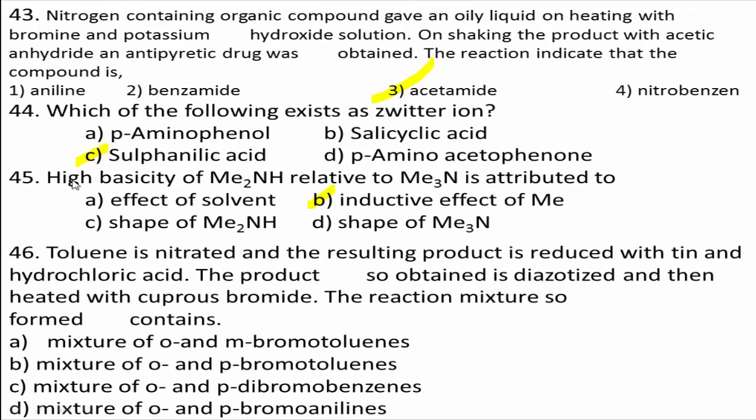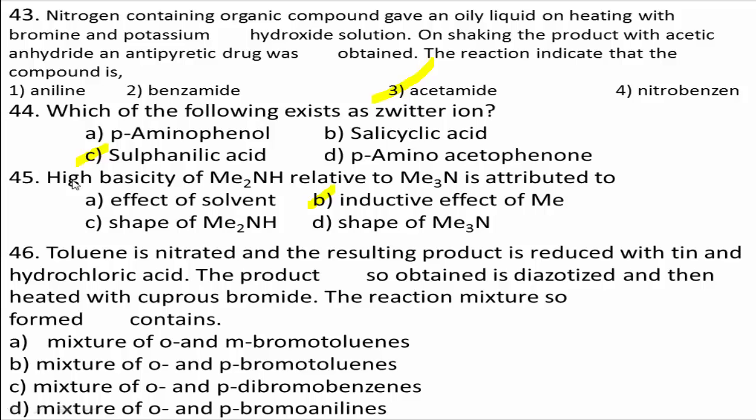Next question number 46. Toluene is nitrated and the resulting product is reduced with tin and hydrochloric acid. The product so obtained is diazotized and then heated with cuprous bromide. The reaction mixture so formed contains.